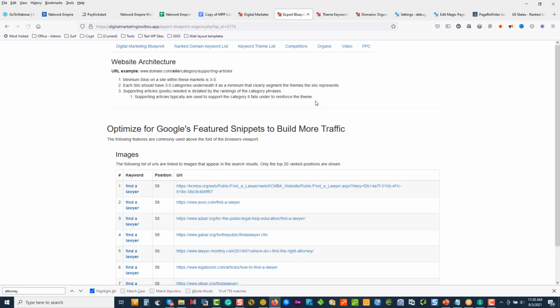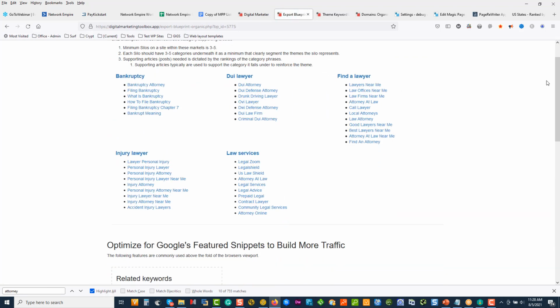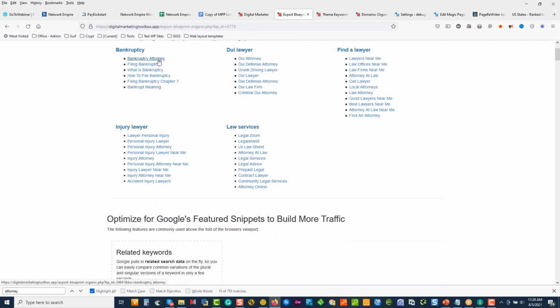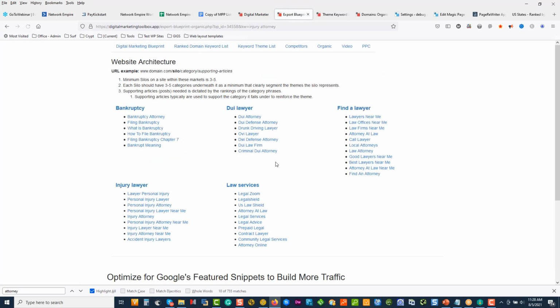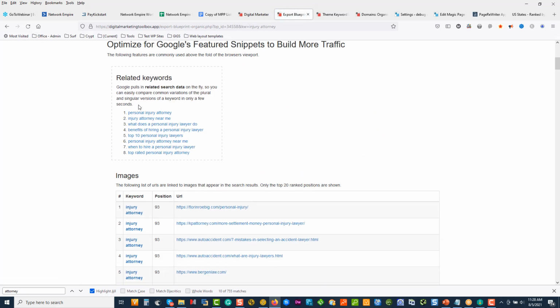If we look at all the organic listings, we can go look at bankruptcy. If we're talking about bankruptcy, if we look at DUI, if we want to look at, let's just look at injury attorney. I'm going to click on that. There's all the keywords for injury attorney. Can I take those top 8 lists there and create content? Yes, I can.